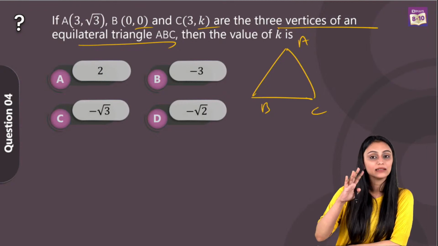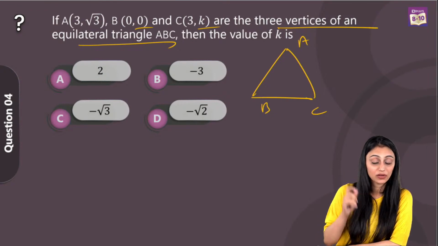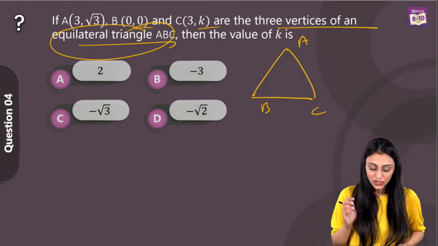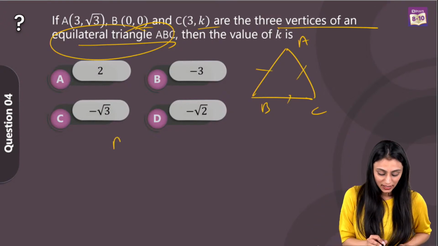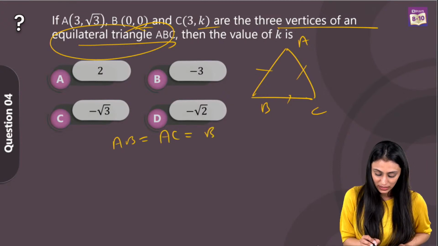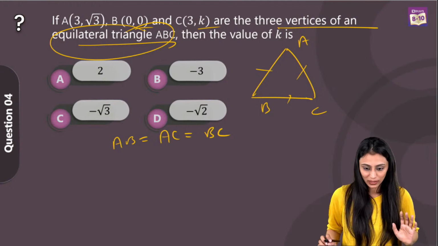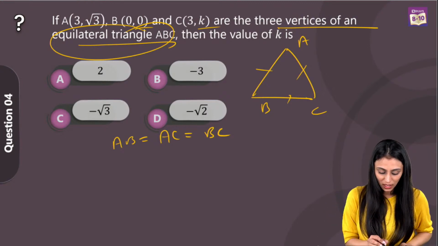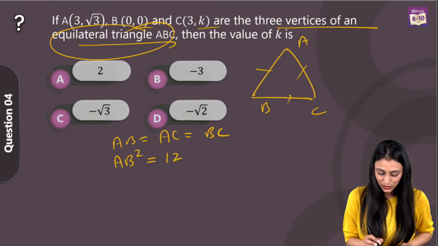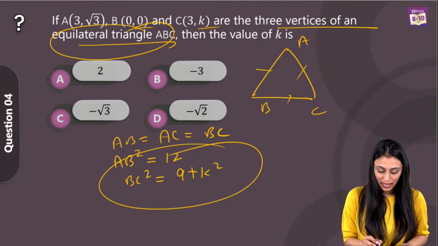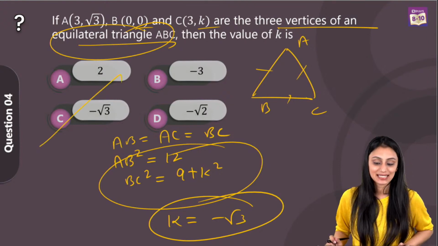So here, these are the three vertices and their coordinates are given. It is mentioned in the question, it's an equilateral triangle, right? That's the keyword over here. So since it is equilateral, that means all the side lengths are equal. So AB, AC and BC are equal. So we can get the length of the sides using the distance formula, right? Once you apply the distance formula, we get AB square equals 12. We get BC square equals 9 plus K square. So since sides are equal, I can simply equate them and we get the value of K, that is minus root 3, which is option C in this case.